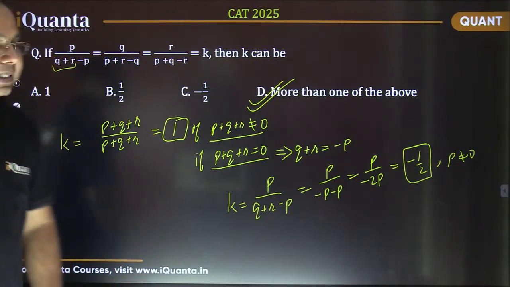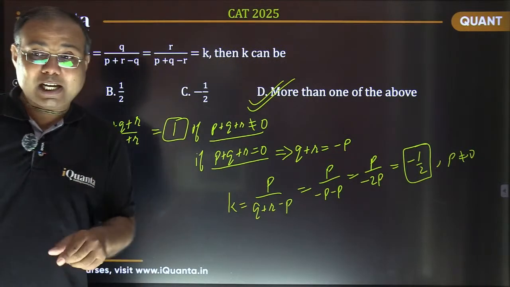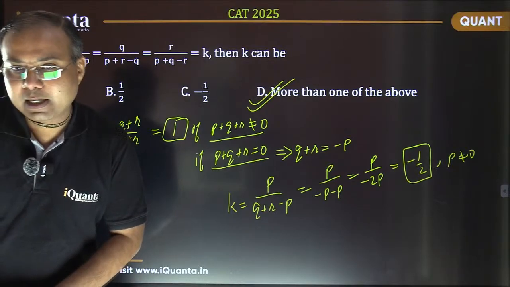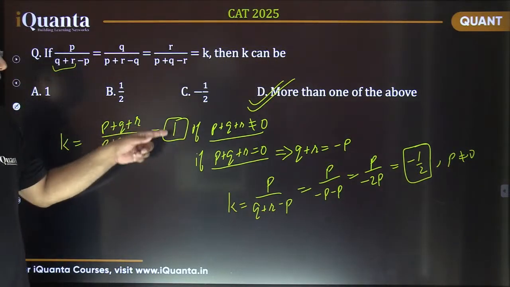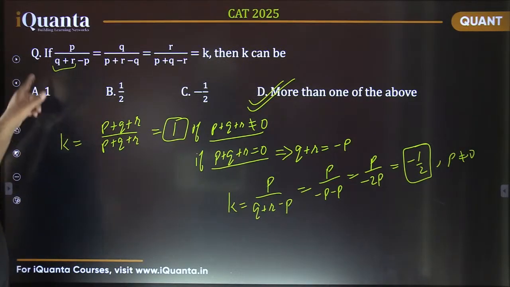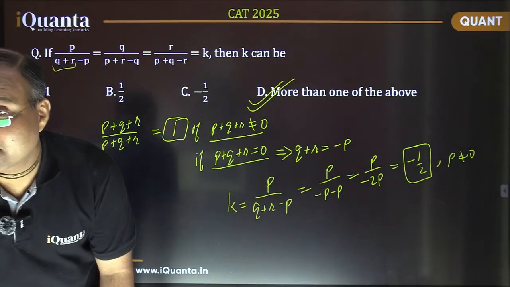So this is the important thing that CAT has used here. Whenever we are cancelling out common factors, we must take care whether that common factor is 0 or not. ठीक है ना? So if that is not 0, the value is 1, and if p plus q plus r comes out to be 0, in that case, the value of the expression comes out to be minus 1 by 2. ठीक है? Is it fine?